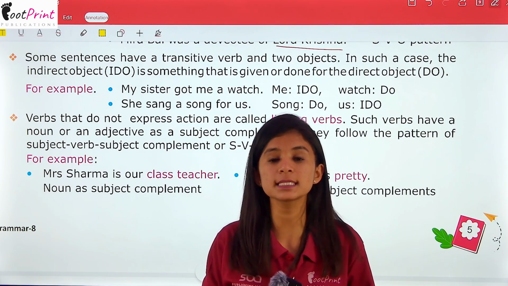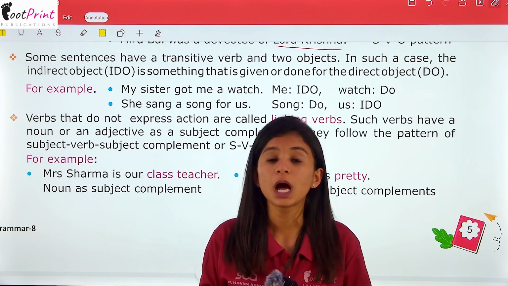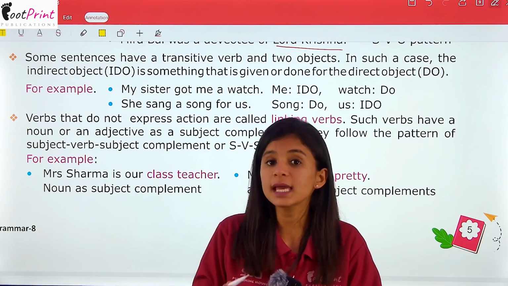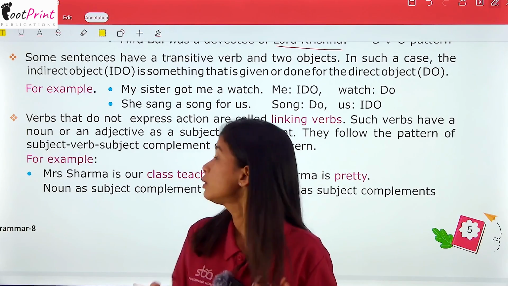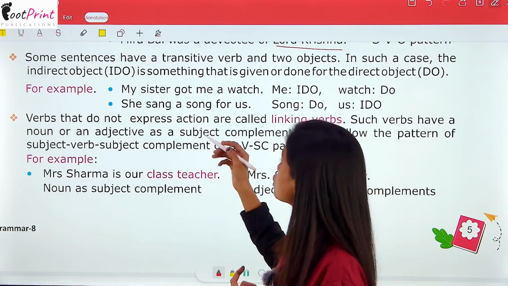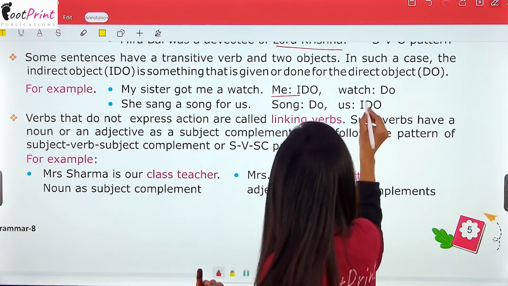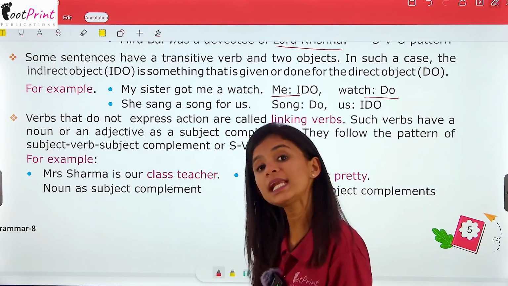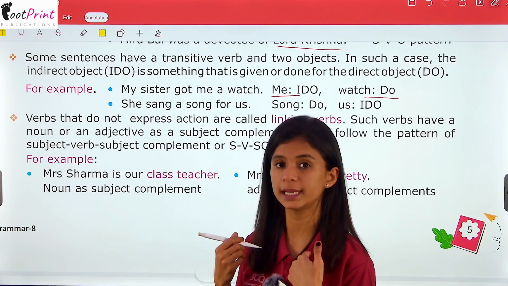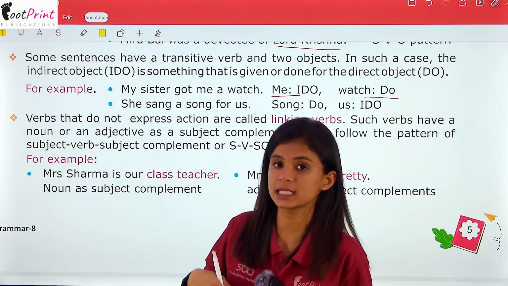In such sentences, we have one direct object and one indirect object. अब जो indirect object है वो या तो direct object को कुछ देता है या उसके लिए कुछ करता है. For example, my sister got me a watch. So here the indirect object is me and the direct object is watch. अब watch मेरे लिए आई है तो watch direct object है जो indirect object के लिए आई है. तो indirect object को कुछ मिल रहा है, उसके लिए कुछ किया जा रहा है.